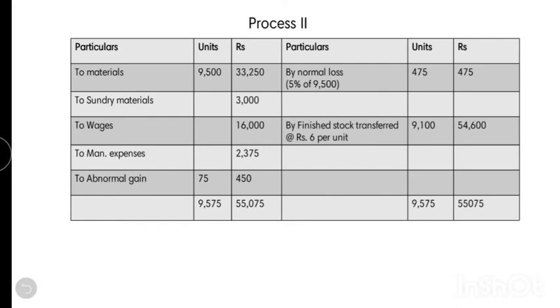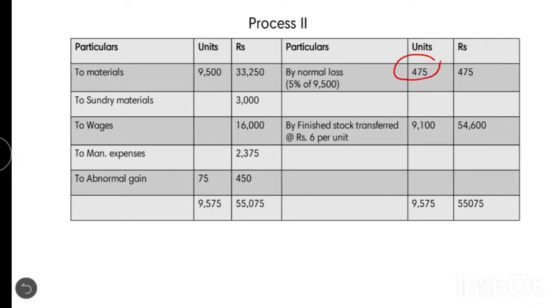And moving to the next account, the process 2 account, we know that the balance from the previous account, the process 1 account, is transferred here, and all the expenses are debited. And the next step is finding normal loss. It is given in the question that the normal loss of process 2 is 5% of introduced units, that is 5% of 9,500, and that is 475, and its scrap value is ₹1.